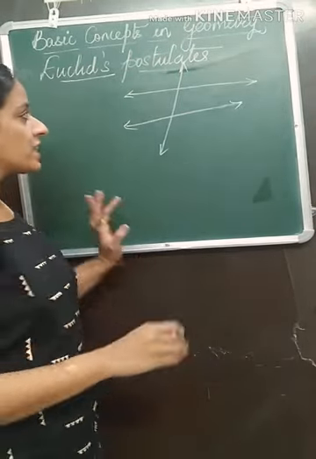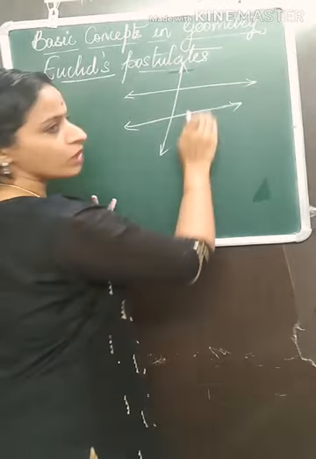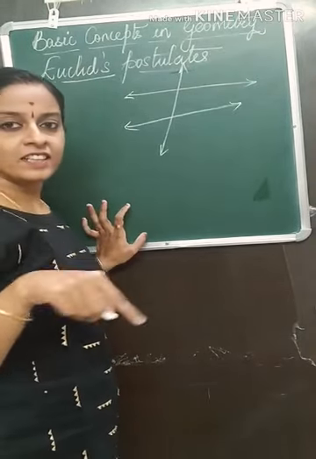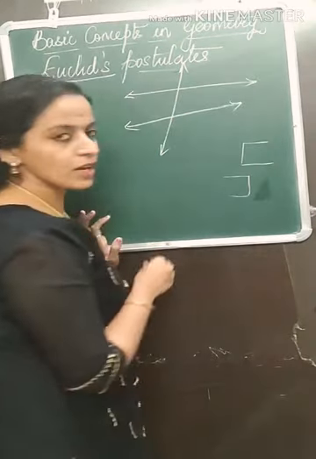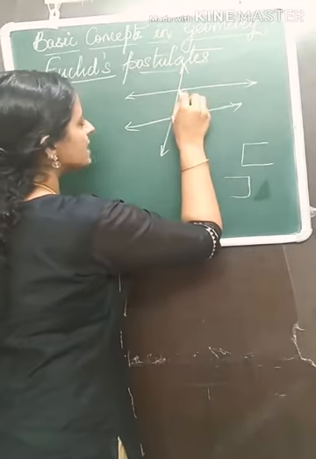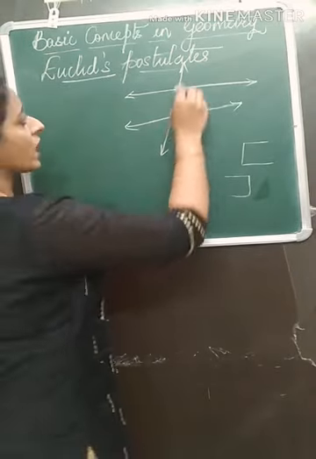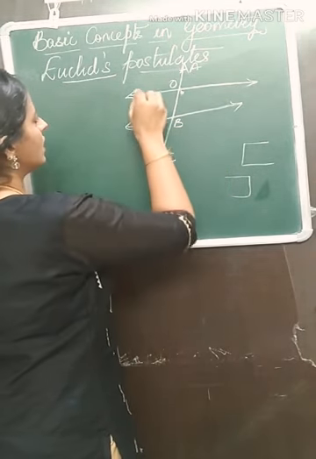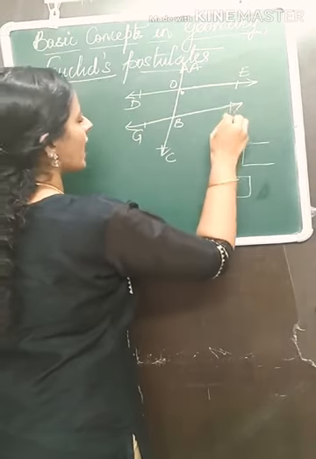Interior angles lie on the same side of the given lines. If you have these two lines, interior angles make a C shape. You remember we had discussed interior angles. They make a C shape. So here in this figure you can see the interior angles. Instead of saying this and that, I'll name it A, O, B, and this is C, this is D, and this is E, this is G, and this is H.